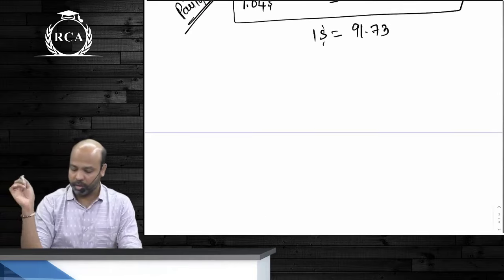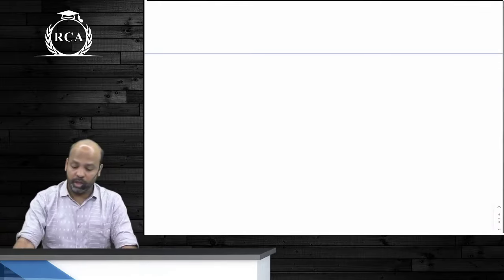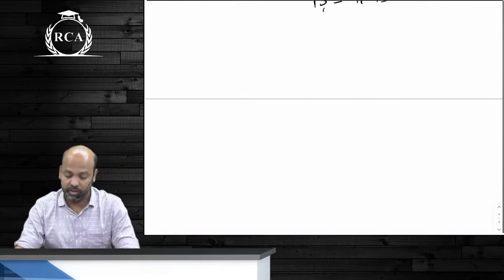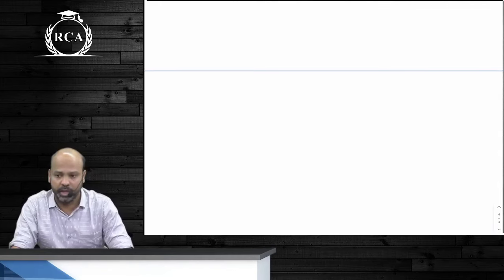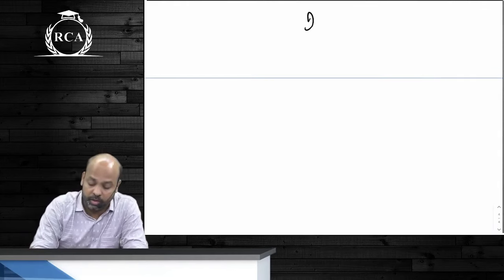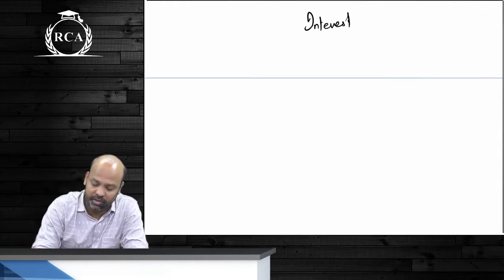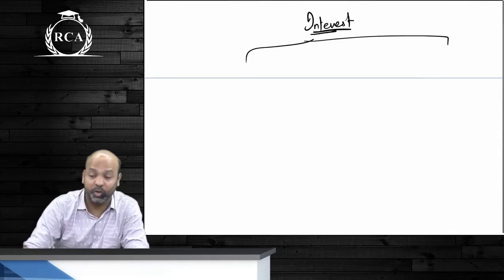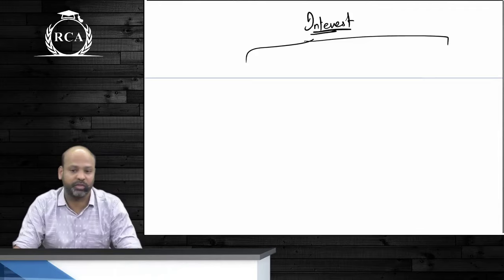समझ में आ गया? Now, guys, talking about the concept of interest. Everyone understood what is interest, what is time value of money. Any doubt in that part? Talking about the concept of interest, I know that you've done it at CA foundation level, but pay attention. There are two ways of computing interest, guys. What are the two ways of computing interest?